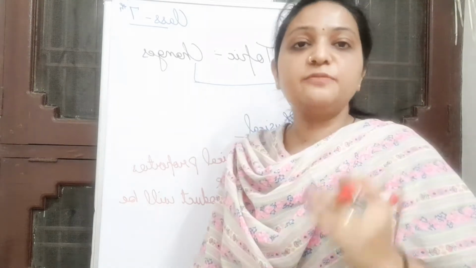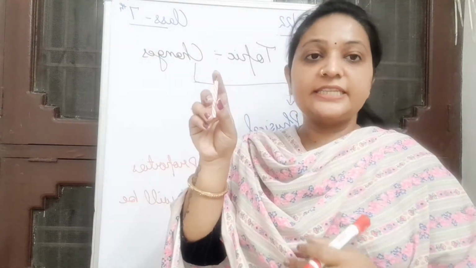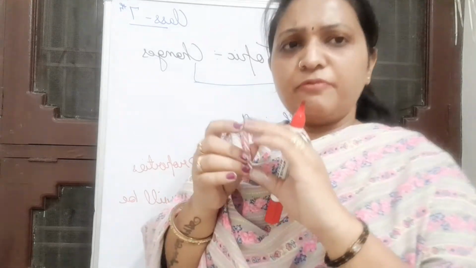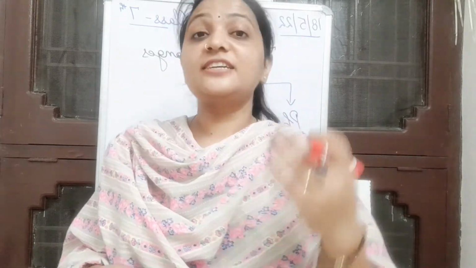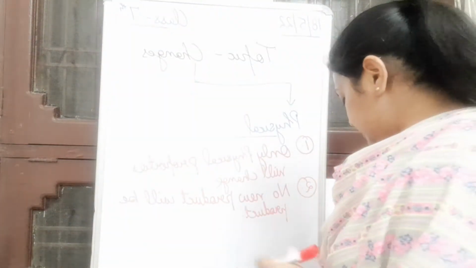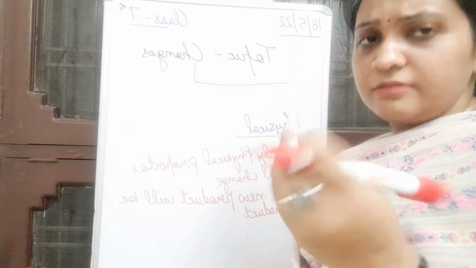Now, one more experiment we did, that is the melting of wax. When wax melts, can you mold it into a new candle again? Right. So melting of wax, can we say it is irreversible or reversible? Yes, that is reversible. So this is also a physical change.